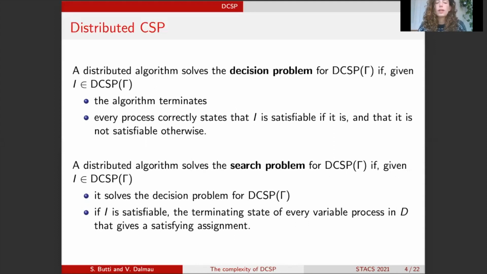Now, I will also define the search problem for DCSP of gamma, although we will not go into the details in this talk. So we say that the distributed algorithm solves the search problem for the DCSP of gamma if, first of all, it solves the decision problem, and additionally, if the instance, which is the input, is satisfiable, then the terminated state also outputs a satisfying assignment for that instance. And this assignment is given in such a way that every variable process only needs to output the assignment for that specific variable. So it's given locally in a way.